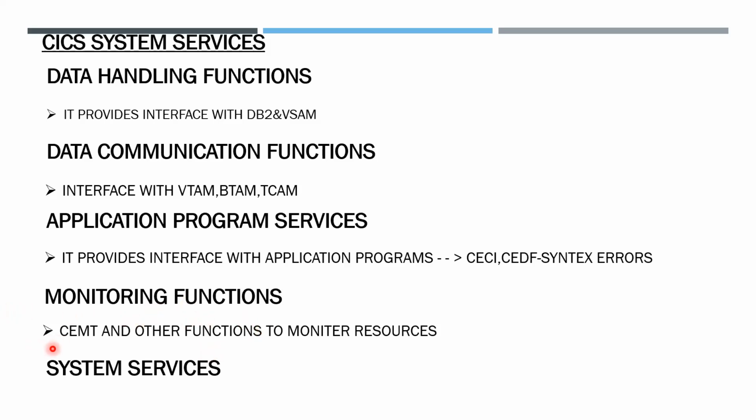Those are performed by CEMT and other functions. CEMT means CICS execution master terminal. With these we perform monitoring. Monitoring functions are mainly used in troubleshooting, like if an error occurs, or if CICS is shut down, while restarting CICS and bringing it up, we can use those terminals.